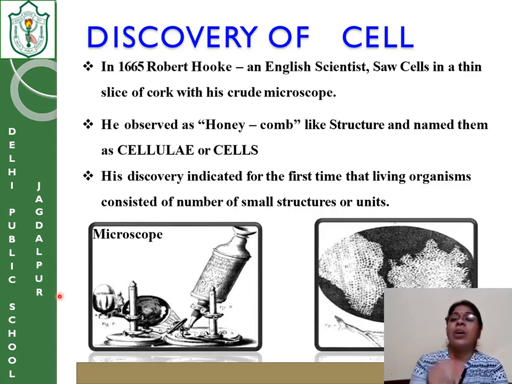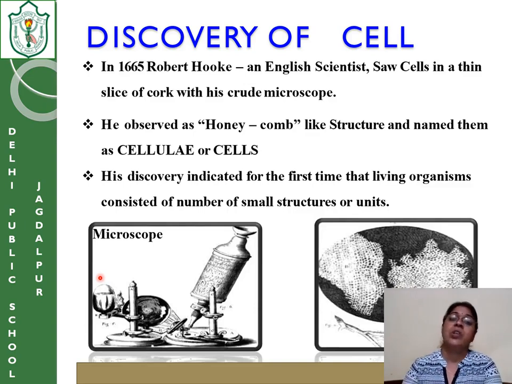So he saw that the cork, when magnified, has a honeycomb structure which was not visible from the outside. He named those honeycomb structures cellulae, or cells. So who was the first one to discover the cell? Sir Robert Hooke. And when? In 1665. But later it was studied further by many other scientists, and further inventions were made that we will discuss later.